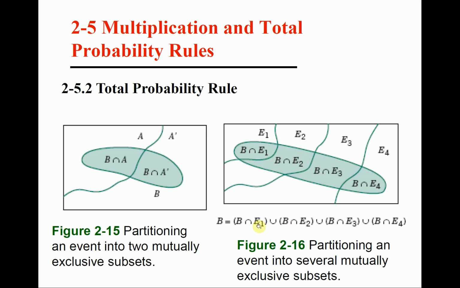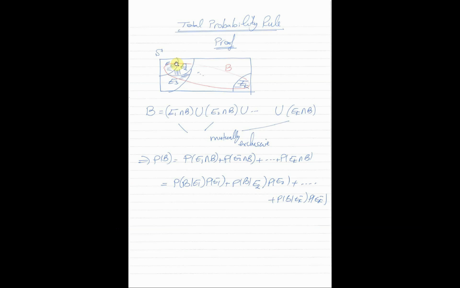If we do the union of these intersections, so B intersection E1, union with B intersection E2, union with, and so on until union with B intersection E4, the union of these smaller sets gives us the whole set B, isn't it? So this is what we have. Okay, so B is equal to E1 intersection B, union with E2 intersection B, and so on at the end, union with the EK intersection B.